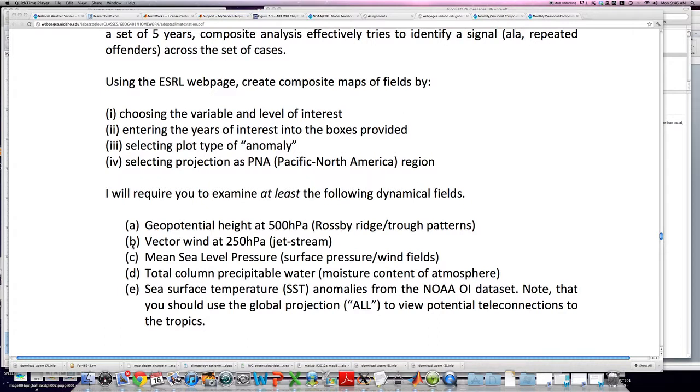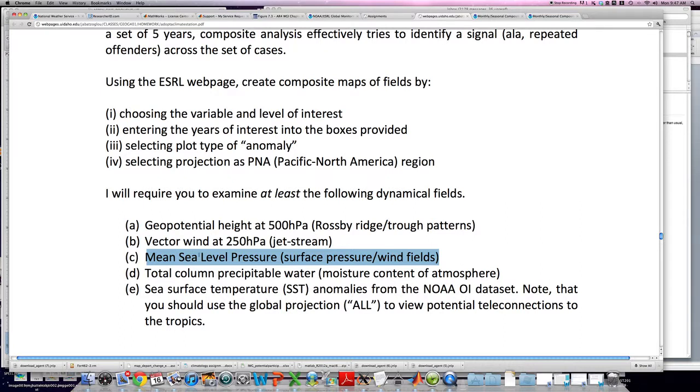The other factors you're going to be looking at: the vector wind at 250 millibars or hectopascal, that's giving us an idea of the placement and intensity of the jet stream. And mean sea level pressure, which is also going to tell us something about surface high pressures and low pressures. This factor here will not necessarily be associated with temperature, and one reason for that is in mid-latitudes, there's no prerequisite such that high sea level pressure always needs to be associated with cold temperatures.